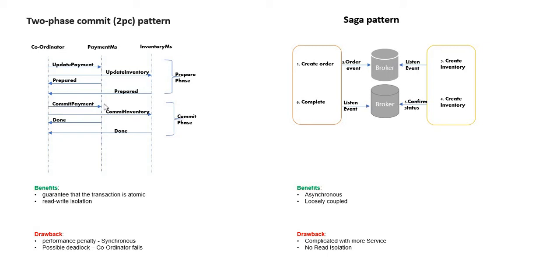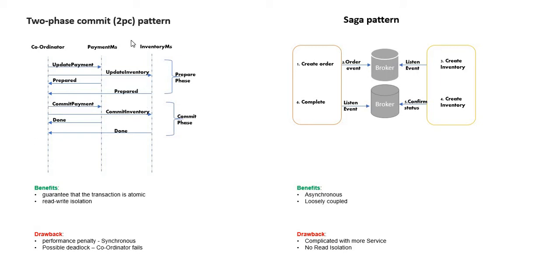When I update the payment microservice and the inventory microservice, both have their own instance of database, or they are sharing the database, I need to make sure my transaction is atomic. So how am I going to handle this particular scenario? In the microservices world, there are two ways we can handle it. One is using the two-phase commit, and another one is using the saga pattern.